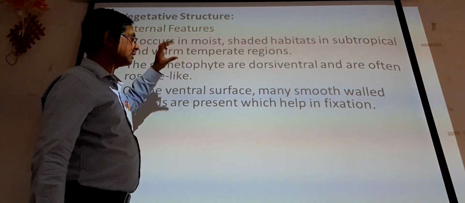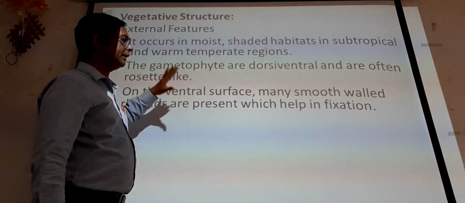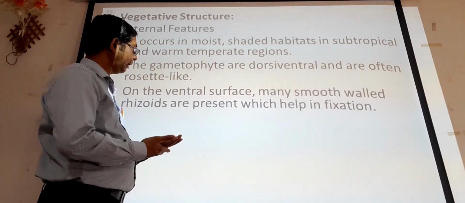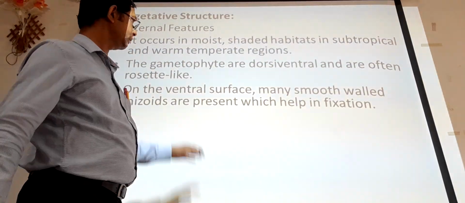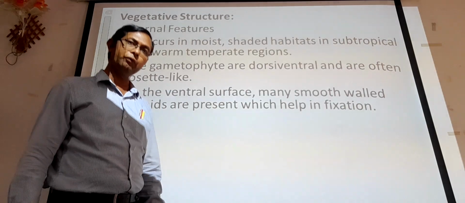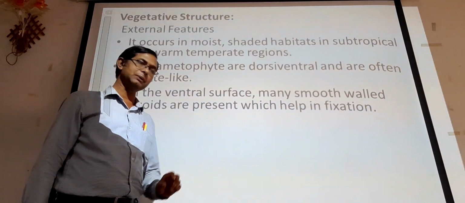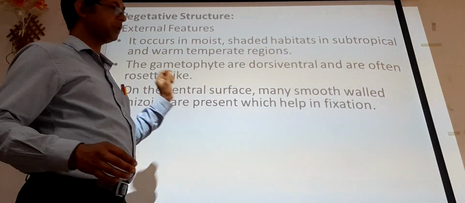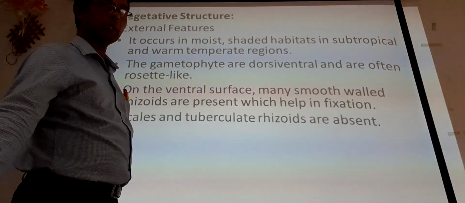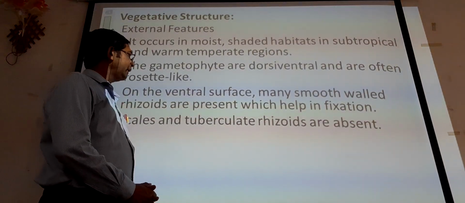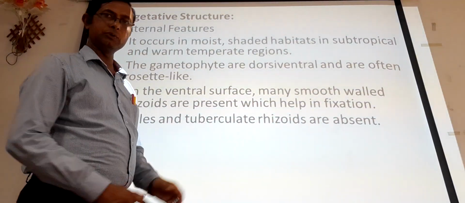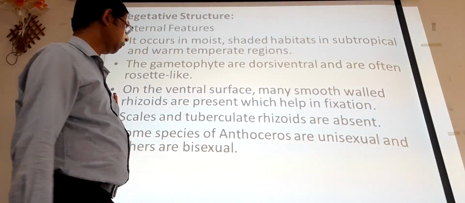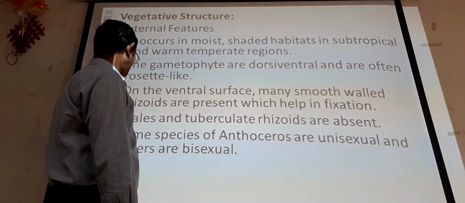So there is a dorsal side, and on the other hand there is a ventral surface. On the ventral surface we can see the presence of rhizoids. These are smooth walled rhizoids, and it is the most important characteristic of Anthoceros. Scales and tuberculous rhizoids are absent. So only one type of rhizoid is present, the smooth walled rhizoid, and that is present only in Anthoceros.